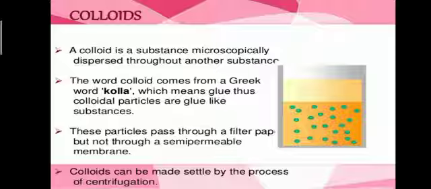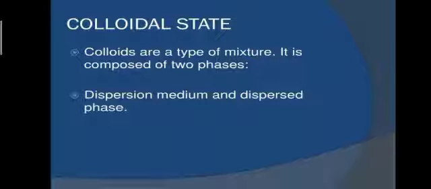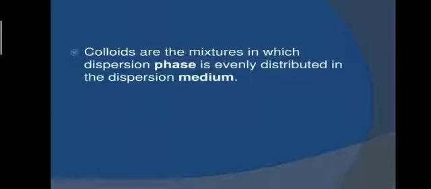Colloids are substances consisting of a continuous homogeneous medium known as the dispersion medium and particles of a discontinuous medium termed the dispersed medium or the inner phase. For example, the milky dispersion of sulfur, starch, gum in water, and blood serum. So colloids are a type of mixture. It is composed of two phases, the dispersion medium and the dispersed phase. In colloids, the dispersed phase is evenly distributed in the dispersion medium.